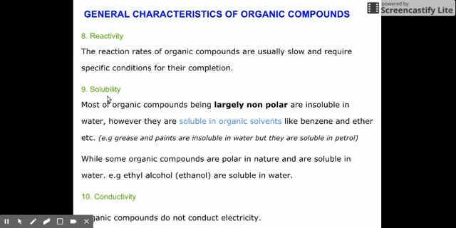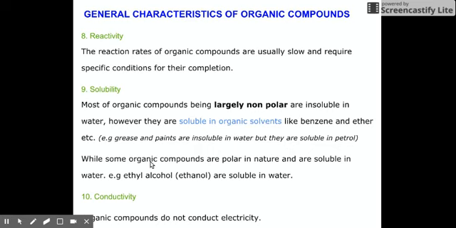Ninth is solubility. Most organic compounds, because they're covalent in nature, are largely nonpolar. So they are insoluble in water because water is polar. But you know that like dissolves like. So if organic compounds are nonpolar, they dissolve in organic solvents that are also nonpolar, like benzene and ether.